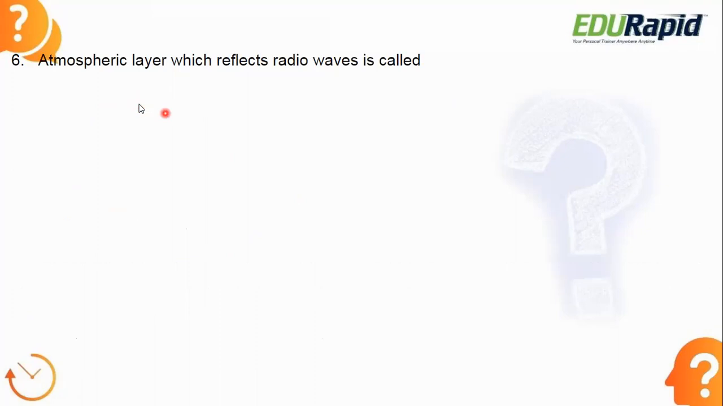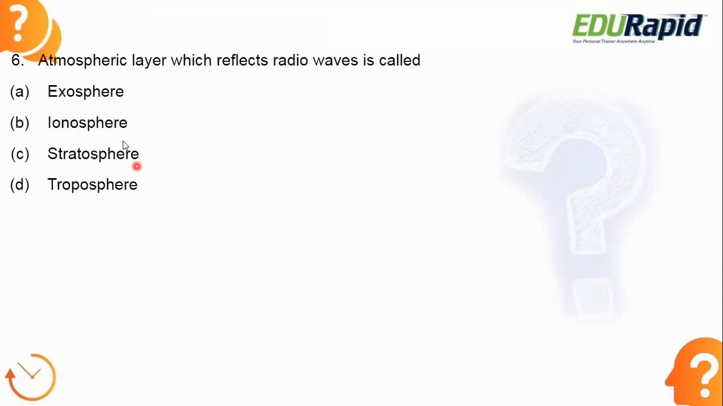Next, the atmospheric layer which reflects the radio waves is called what? It's a very simple question. The atmospheric layer which reflects the radio waves is called what? What is the answer?